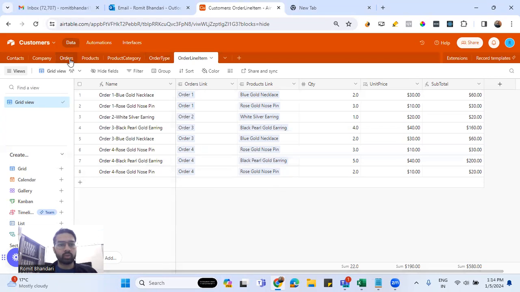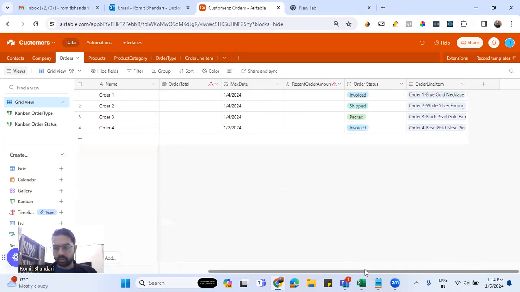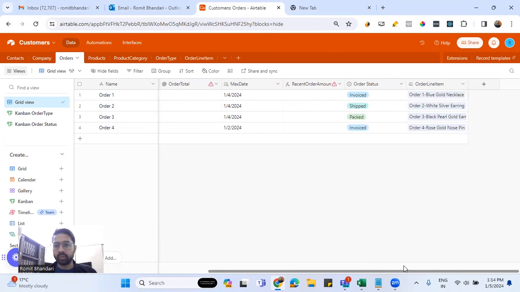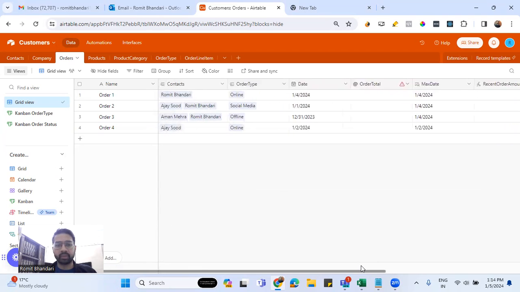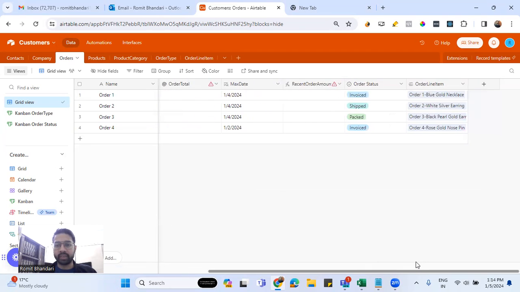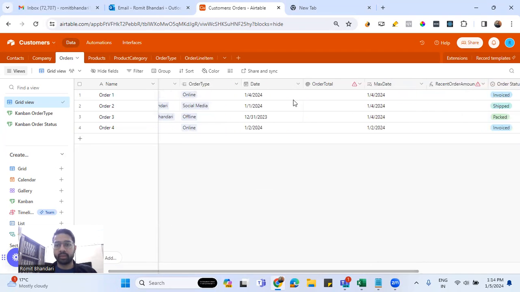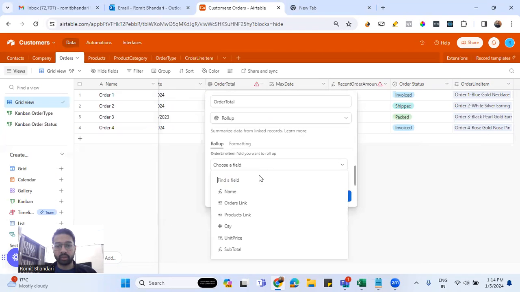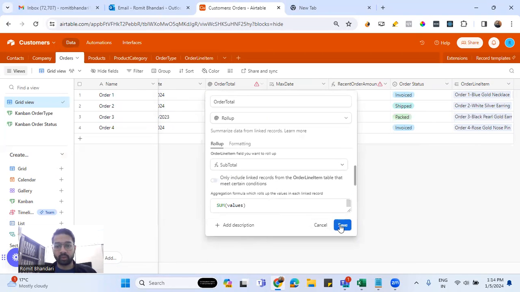Coming back to the orders table, now we have the order line item field coming in here. Let's quickly get the order total here. So order total would be basically a roll up on the subtotal.